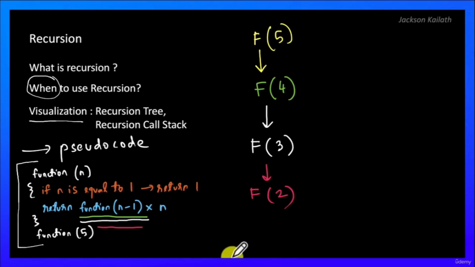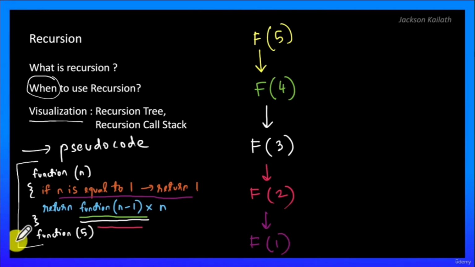And again, n is equal to 2, n is not equal to 1, so we will call f of 1. Okay, now when we are inside the function with n as 1, because n is equal to 1, we have reached the base or terminating condition, and therefore we would return 1. So this call over here will return 1.